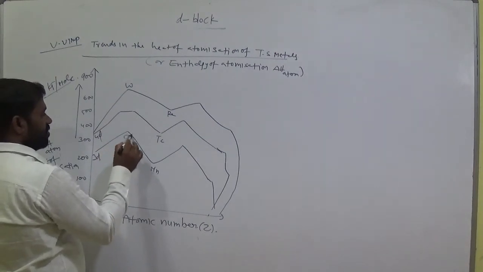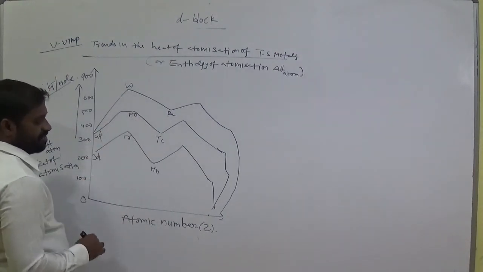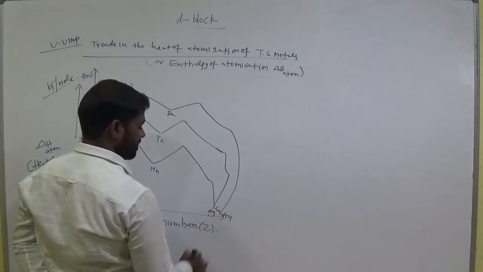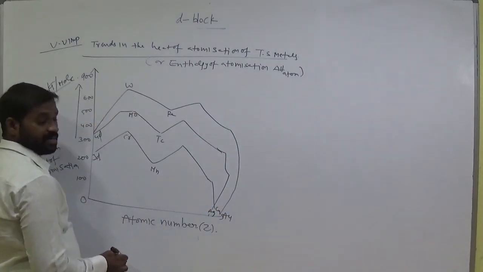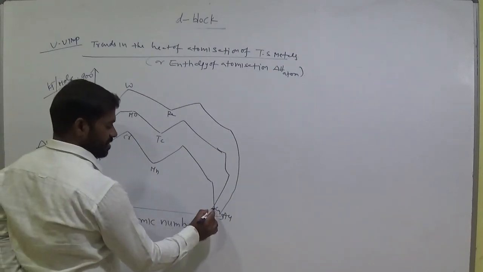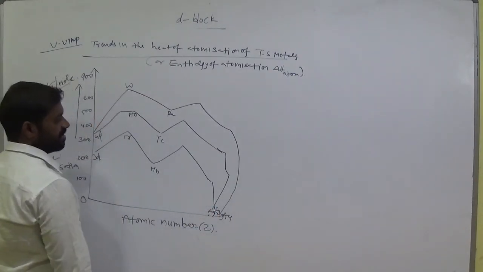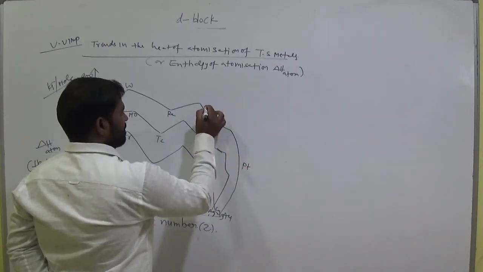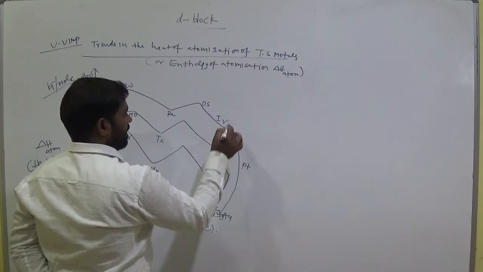Tungsten, chromium, molybdenum. This is iron, this is silver, this is copper. Copper and zinc, the last one is zinc. Here it is platinum, here osmium and iridium.